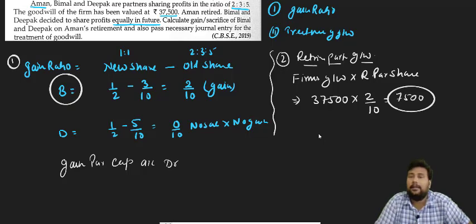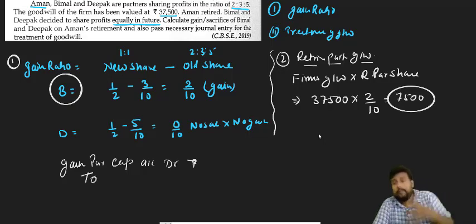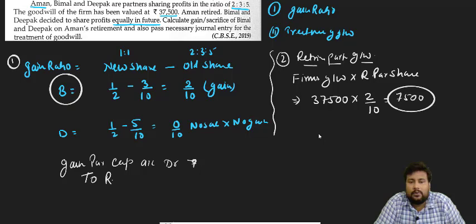When his or her capital decreases, it will be debited by the amount. And the retiring partner, being a sacrificing partner, will receive the share of goodwill from the gaining partner. So it will be to retiring partner's capital account.